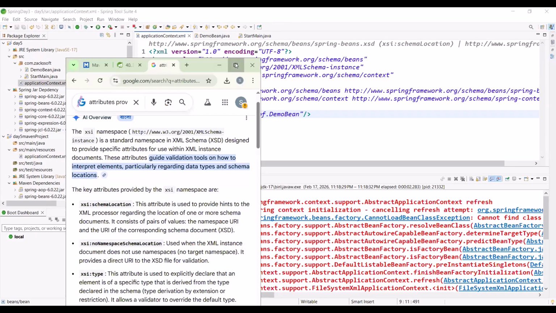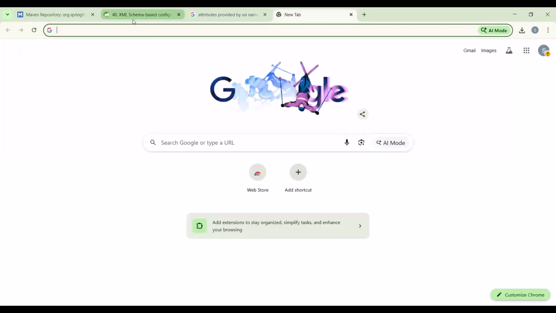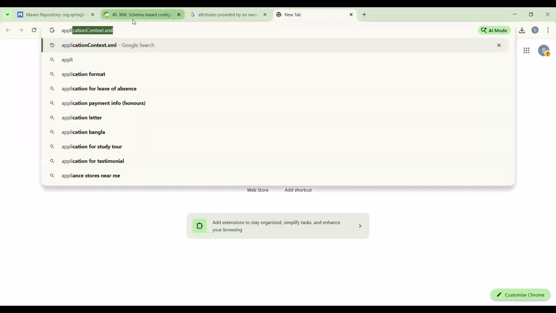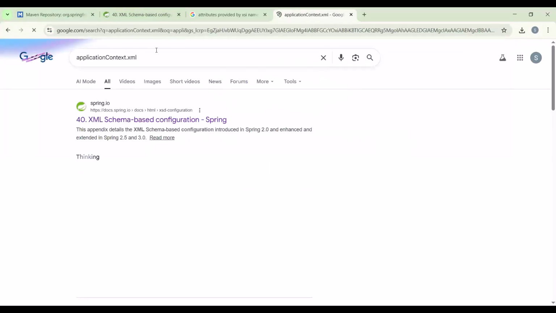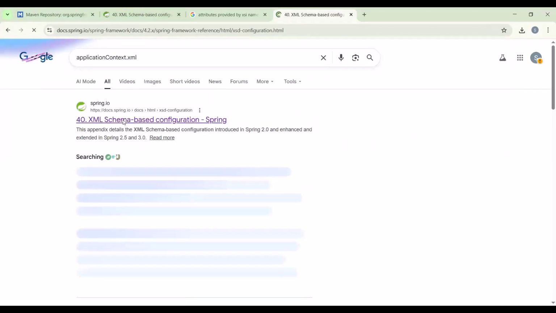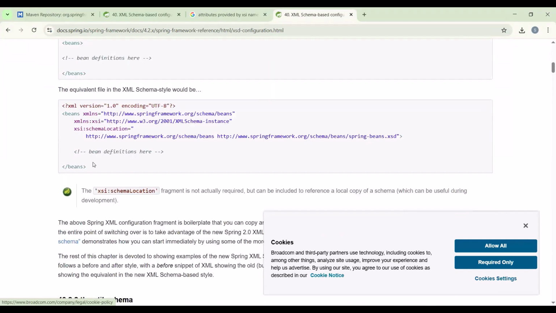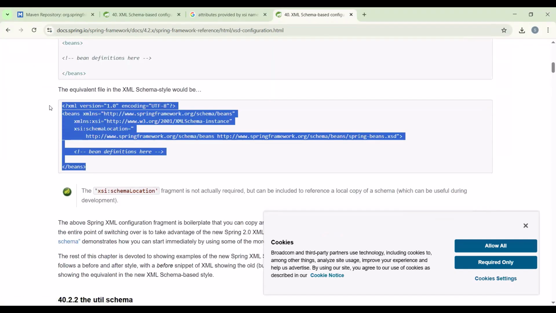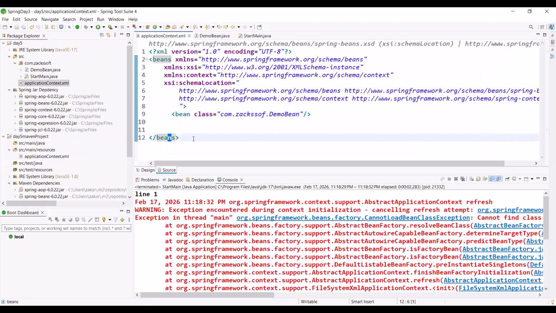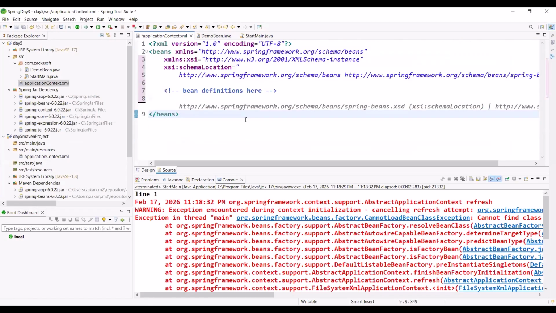If I go to Google, just 1 minute, and search for application context .xml, simply click here. Let me copy this thing, Control C, and paste here. Let me delete everything, Control A, Control V, Control S. Is it okay? Now let me run.